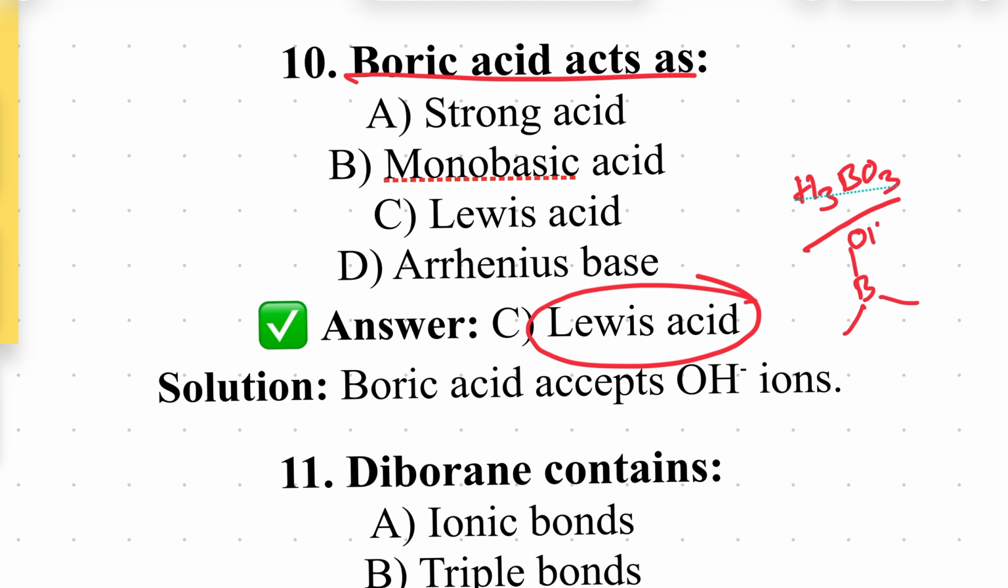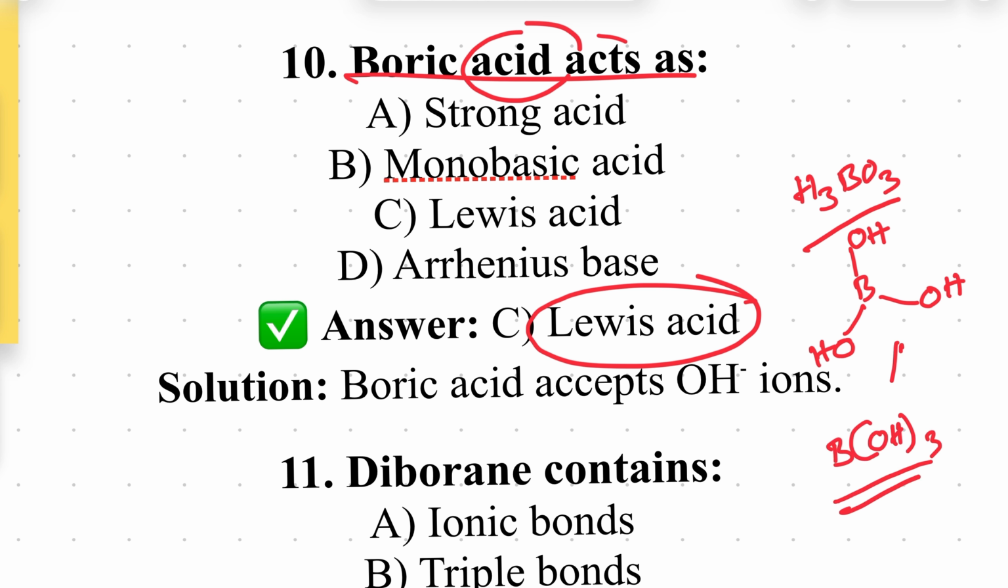This contains OH, this contains OH, this contains OH. All are OH only. Why do we call it an acid? That is the concept here. Actually, boron trihydroxide, B(OH)3, is also a similar formula for this. So H3BO3 or B(OH)3, these are all formulas for boric acid.